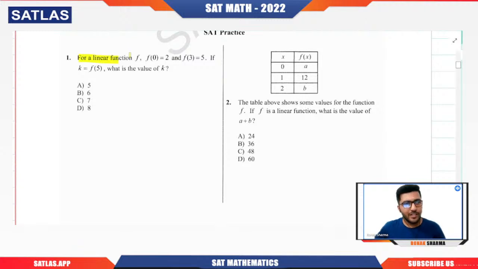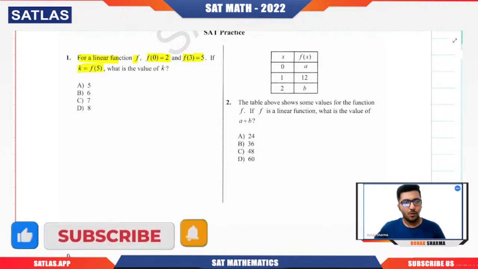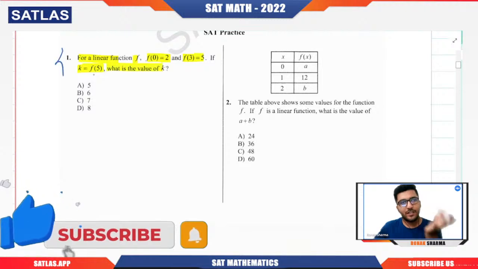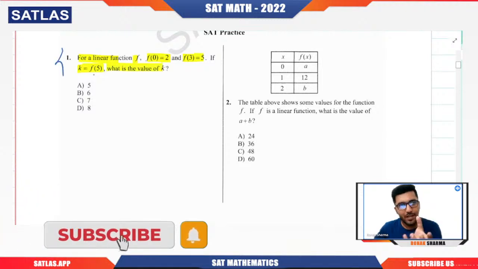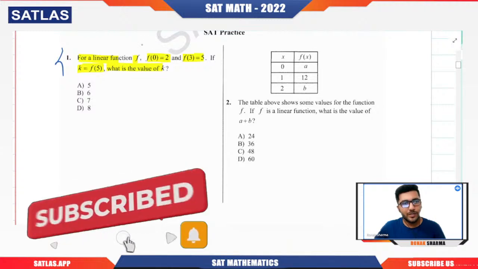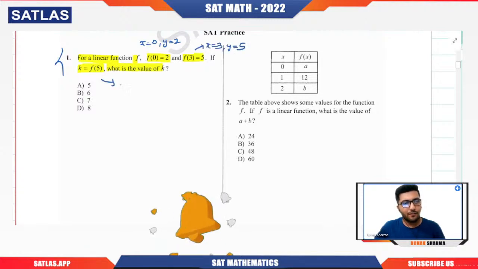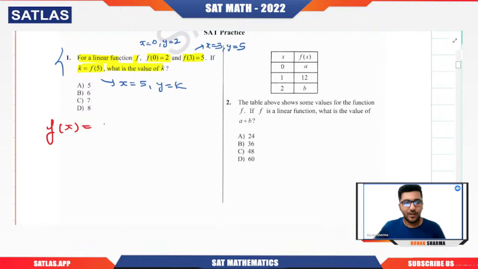For a linear function f, we have been given f of 0 equals 2 and f of 3 equals 5. They're asking that if f of 5 is k, what is the value of k? Whenever they give you this type of question with some conditions, that means they've given you some value of x for which they have also given the value of y. Like f of 0 equals 2 means that for x equal to 0, we have y equal to 2. f of 3 equals 5 means for x equal to 3, we have y equal to 5. Now for x equal to 5, if y equals k, what is the value of k?